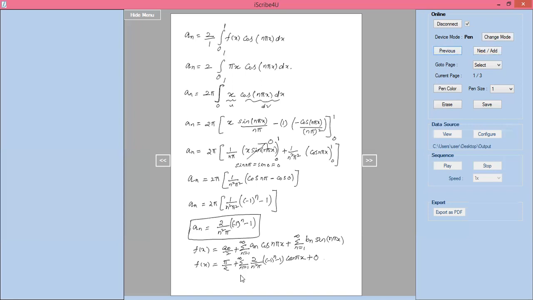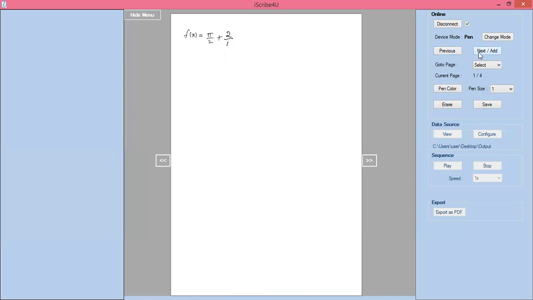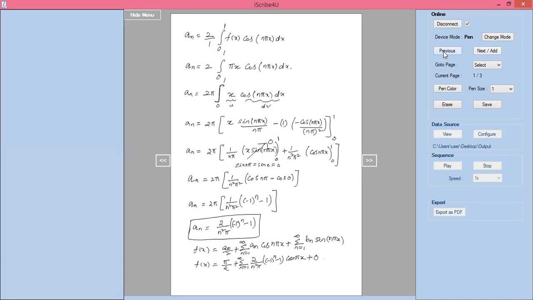Remaining terms I'll keep as it is. f of x equal to 2 divided by pi, summation of n equal to 1 to infinity minus 1 power n minus 1 divided by n square into cos n pi x.